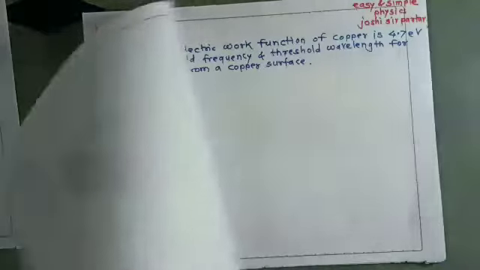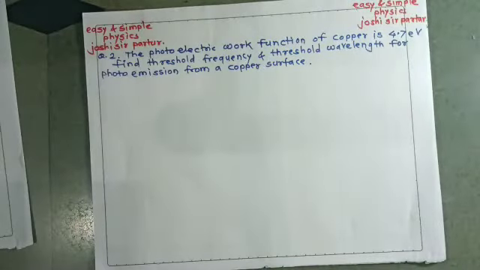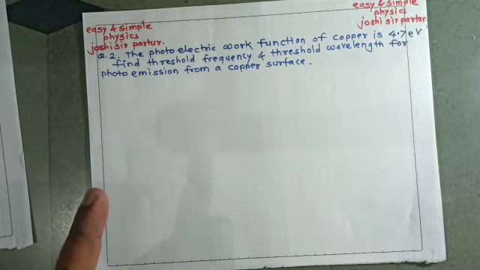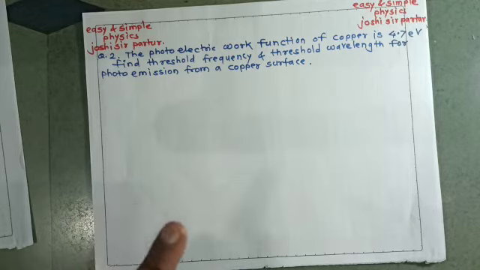If a second numerical is asked, it will be: photoelectric work function of copper is 4.7 electron volt. Find threshold frequency and threshold wavelength for photo emission from a copper surface.